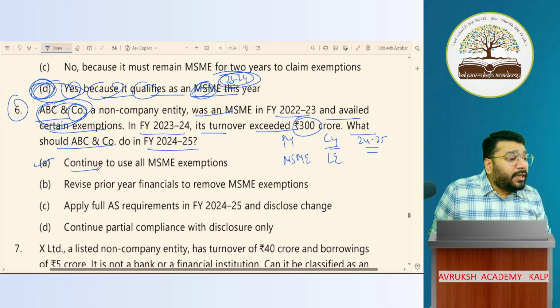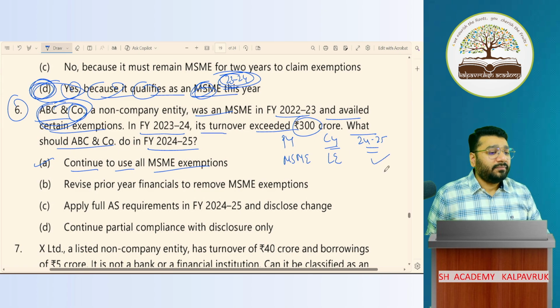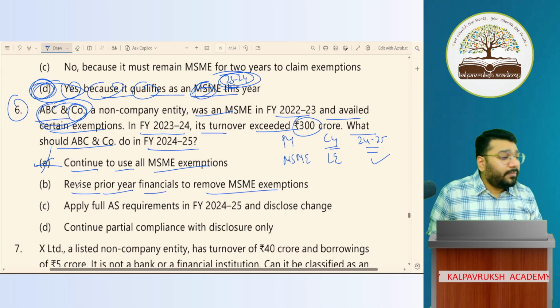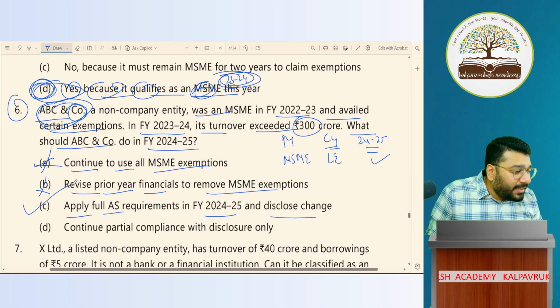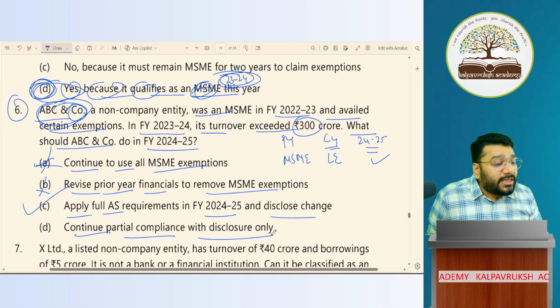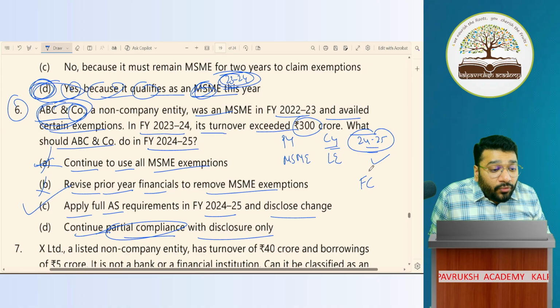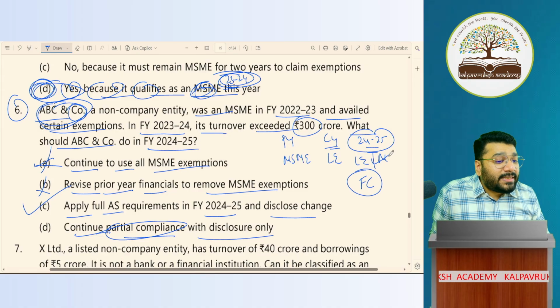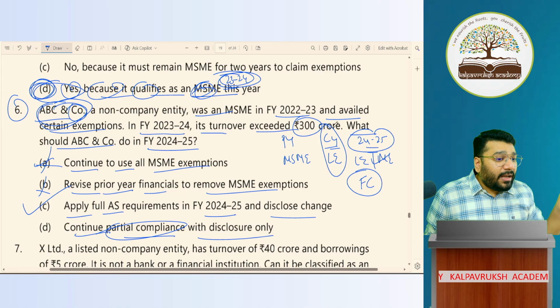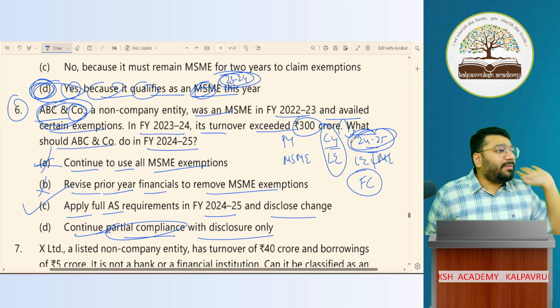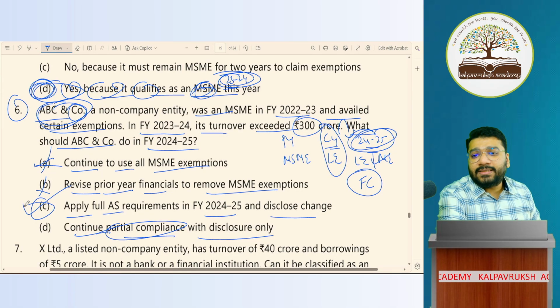First option is continue to use all MSME exemption in 24-25. Wrong. Revise prior year financial statements to remove MSME exemption. No. Apply full AS for 24-25 and disclose changes wherever required. This is the right answer. Continue partial compliance with disclosure only. No. Partial compliance in 24-25, no, you will do full compliance. Whether you're a large entity or MSME, you will not get exemption. In the previous year, if you were a large entity, then in the next year you will be complying with all AS, whether you're a large entity or MSME. Got it, not got it? So C is the right answer. Any doubts here?